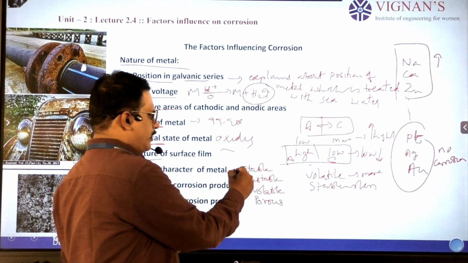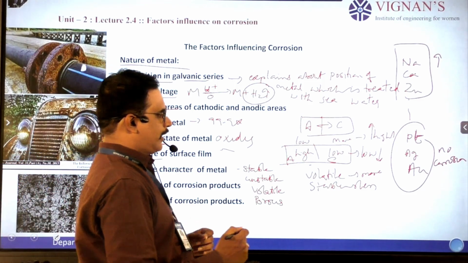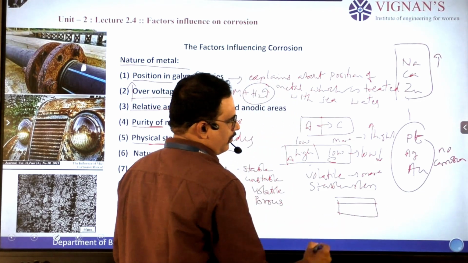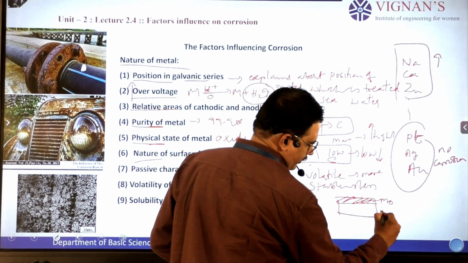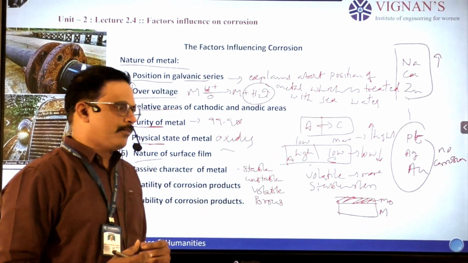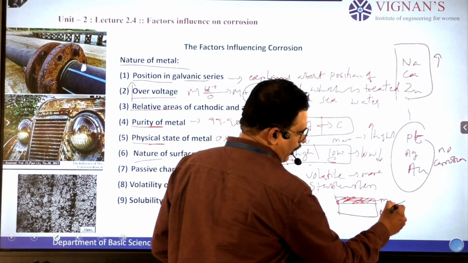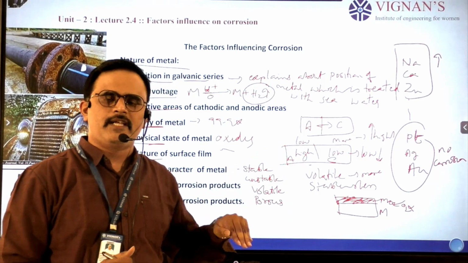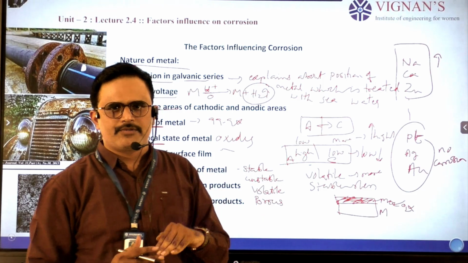First, consider the stable oxide layer, that is, a surface film. Let us take an example of a metallic surface with a shade, where this is the metal oxide and this is the pure metal form. Suppose this metal oxide is formed in a stable way. That means it doesn't allow any oxygen to reach the next layer of the metal. So this stable oxide layer stops the corrosion.